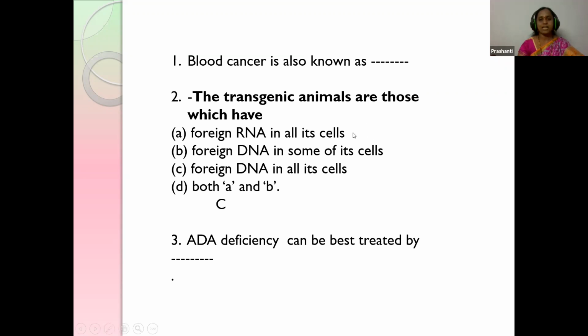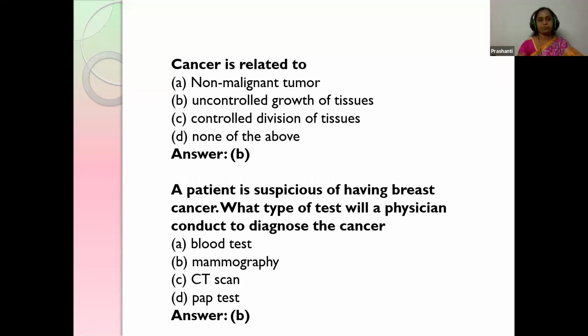The transgenic animals are those which have, what do the transgenic animals have, children? Foreign RNA in all the cells, foreign DNA in some cells, foreign DNA in all its cells, or both RNA and DNA. Yes, foreign DNA in all the cells. ADA deficiency can be best treated by, already we learned three treatments: gene therapy, bone stem cells, and enzyme replacement. But the best permanent cure is gene therapy.